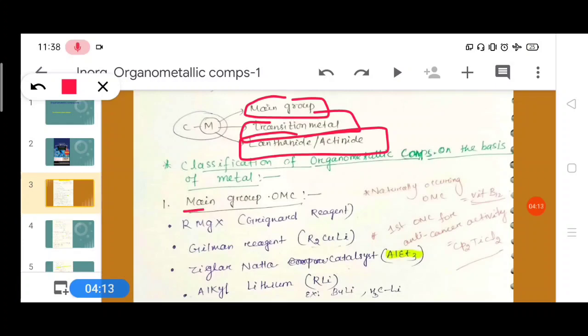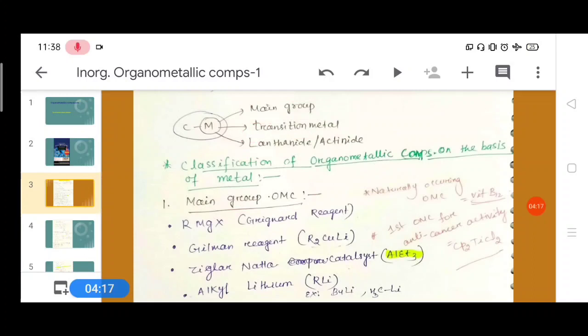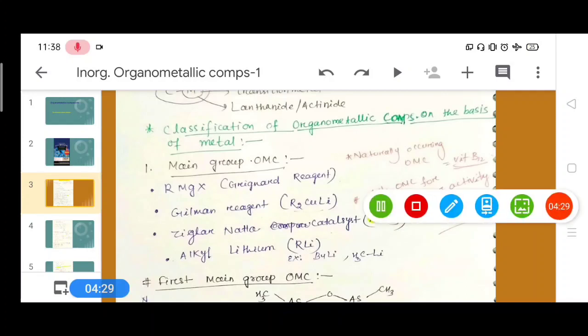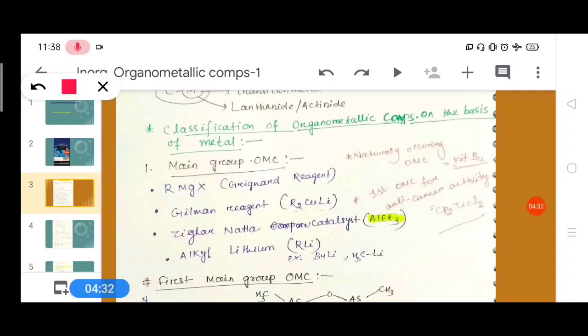First one is main group organometallic compounds. Examples are Grignard reagent, Gilman reagent, Ziegler-Natta catalyst, and alkyl lithium. Grignard reagent is RMgX.